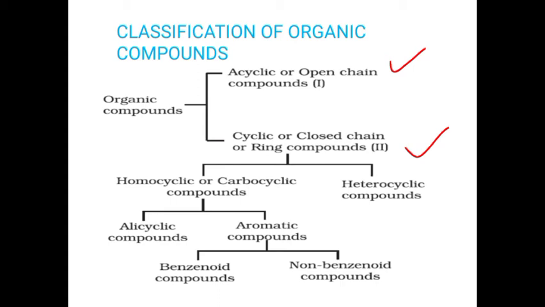It is open, not closed. But if you take cyclic or closed chain compounds, all carbons are closed in the structure. Further, cyclic compounds are classified as homocyclic and heterocyclic, and homocyclic is further classified as alicyclic and aromatic. Aromatic is further classified into benzenoid and non-benzenoid. We will see them one by one in detail.